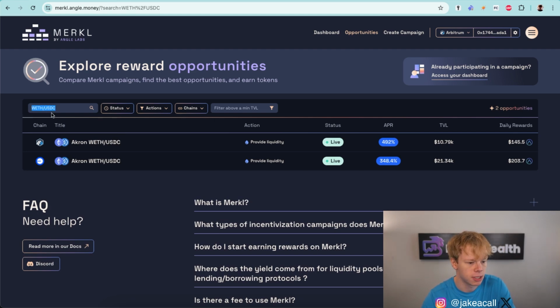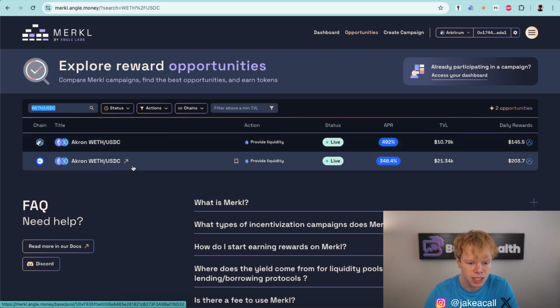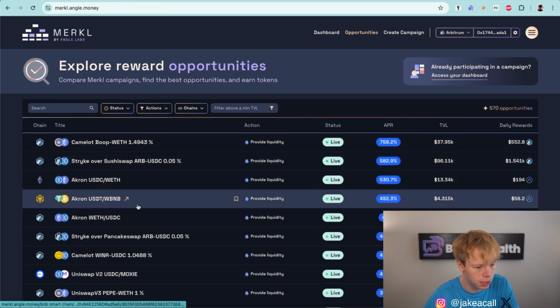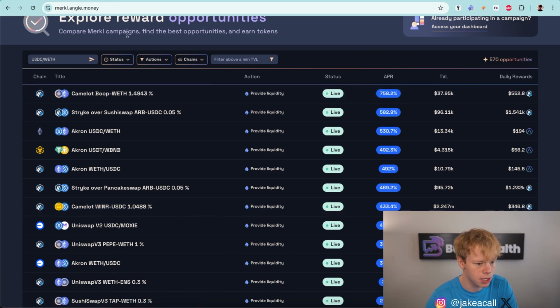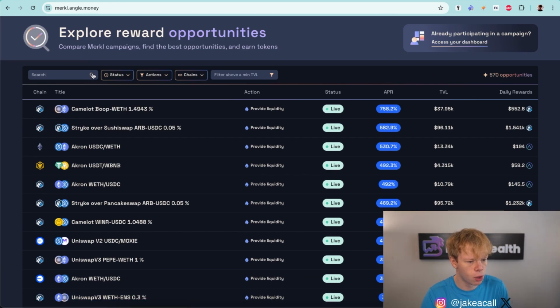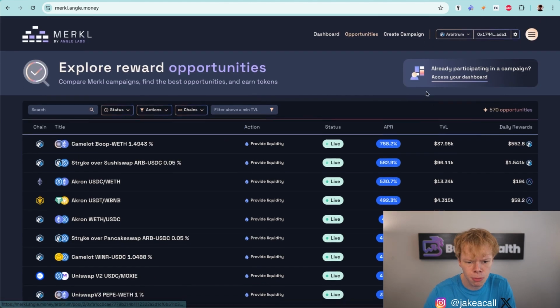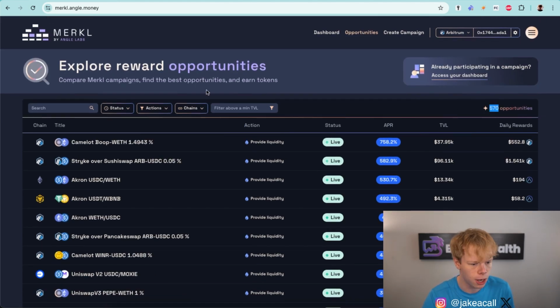Now it's not a perfect system, but you'll notice that we have Ethereum to USDC, but what happens if it's labeled as something like USDC to Ethereum? Well, we just have to type in USDC to Ethereum, and you'll also have to type in WETH and that type of stuff, but it works and it allows you to see different opportunities. But for the most part, there's like 570 different opportunities right here.